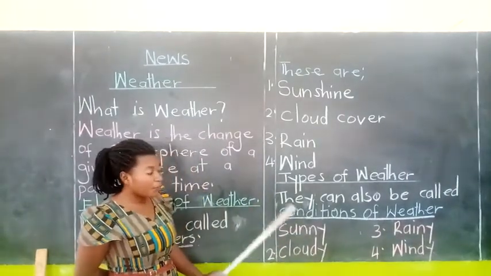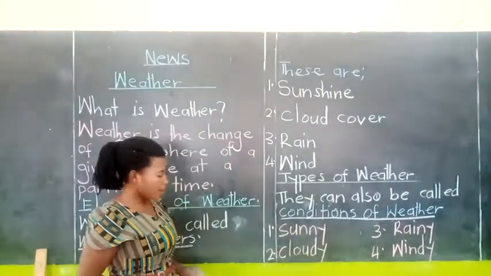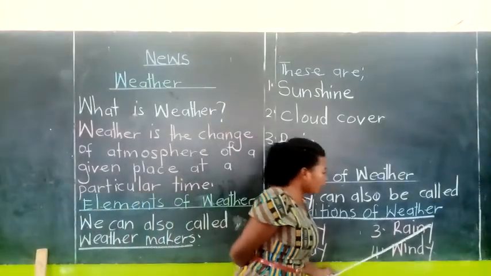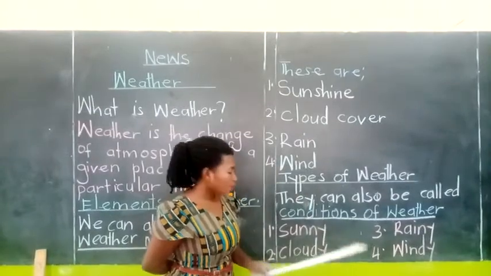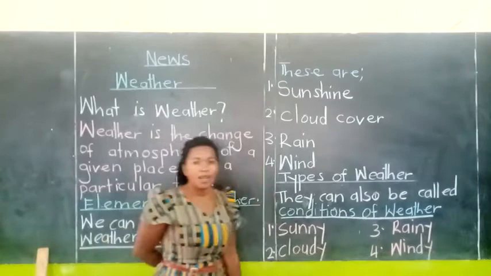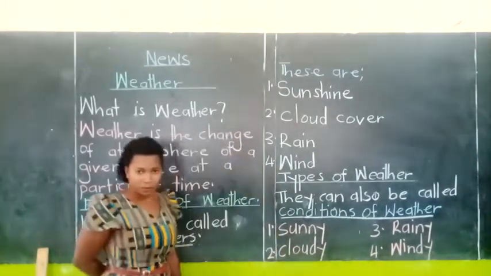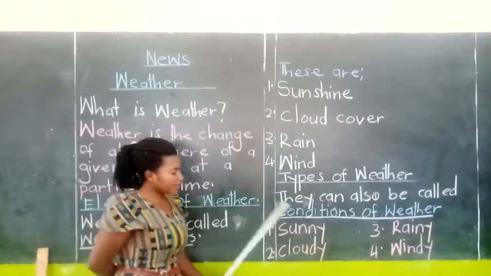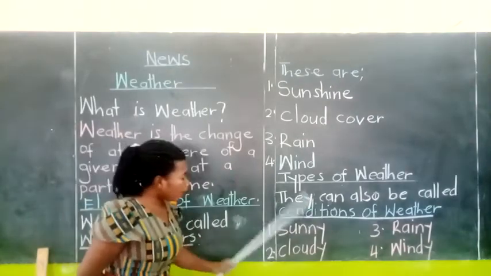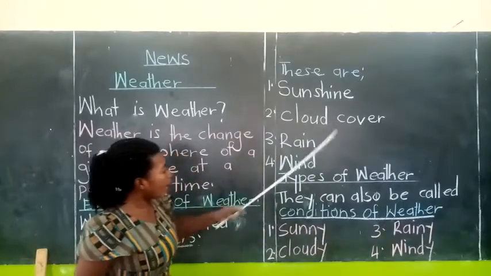So they share something in common. The word sunny has letter Y. Cloudy has letter Y. Rainy has letter Y. And windy has letter Y. Unlike the elements of weather, because the elements of weather do not have a letter Y at the end.